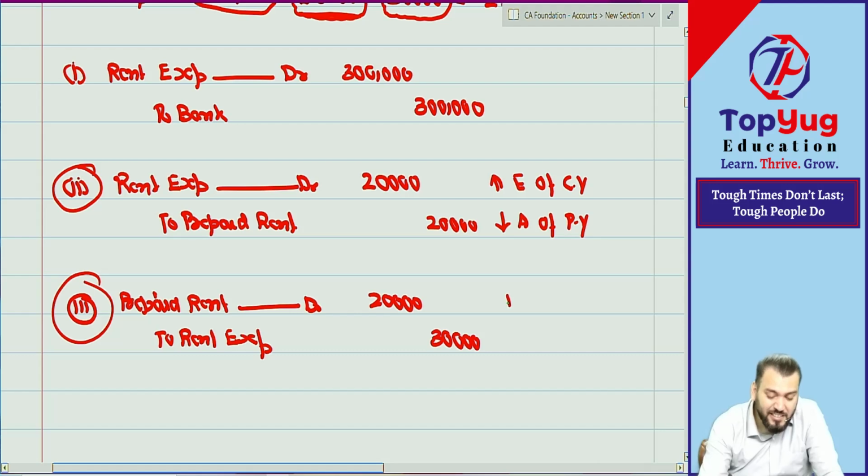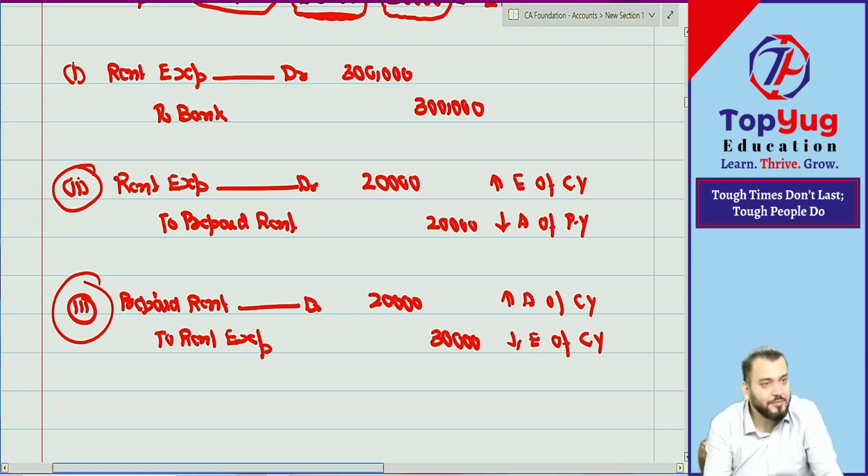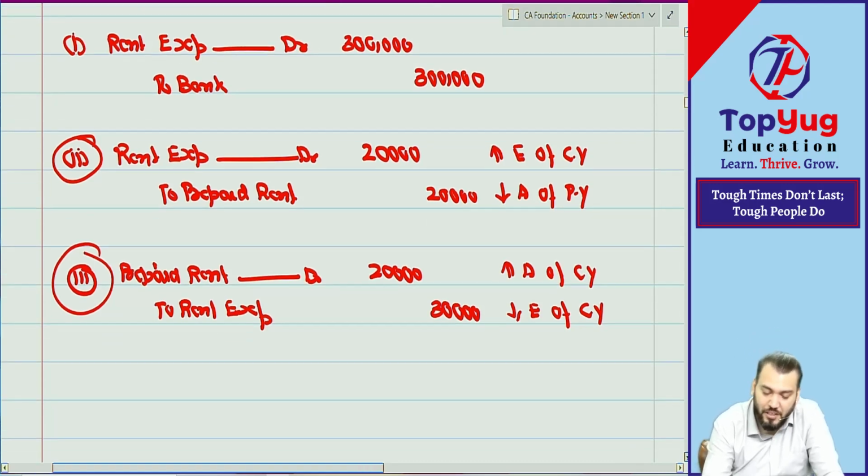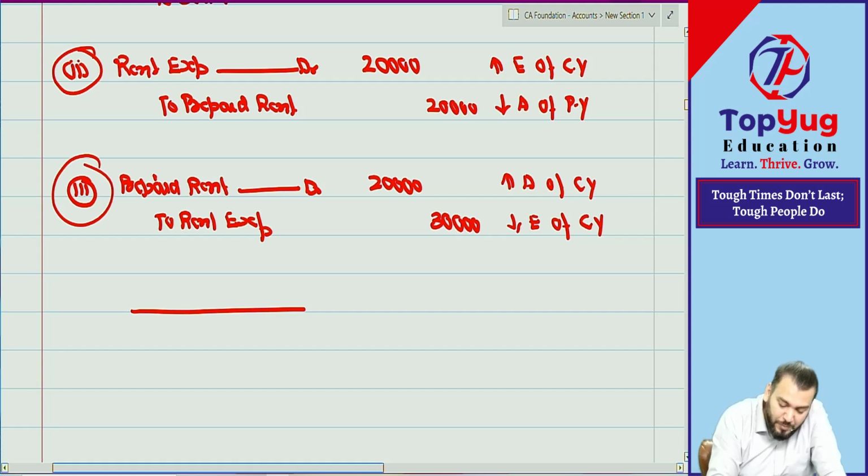It is increasing asset of current year. Okay. Decrease in expense of current year. 100% correct. Understood.